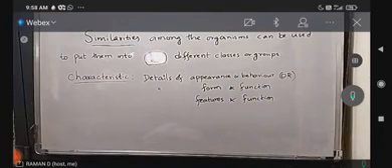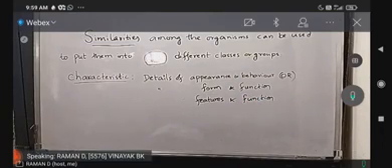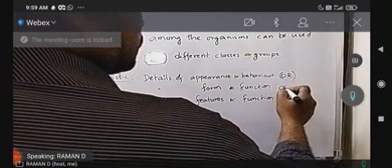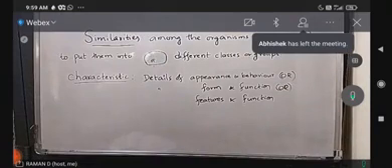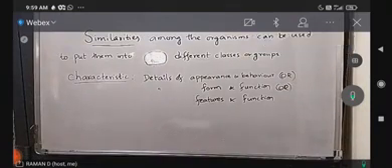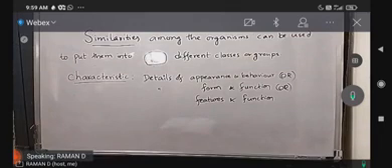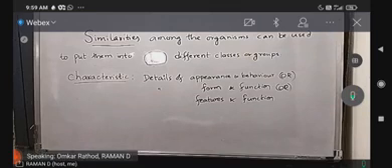So characteristics means the details of appearance and behavior, or form and function, or features and function. Is that clear? Have you understood what is characteristic? Yes, sir. Details of appearance and behavior, or form and function, or features and function. Okay.